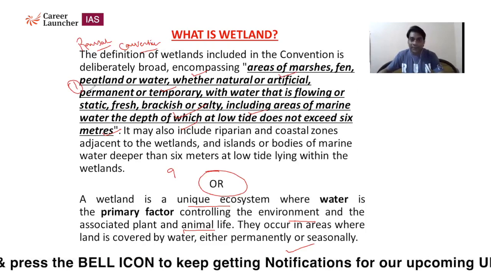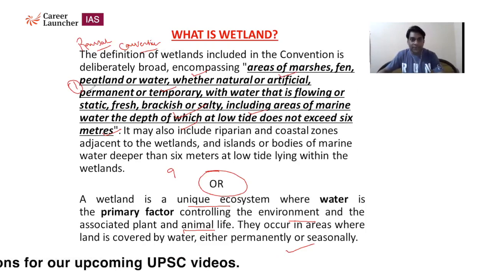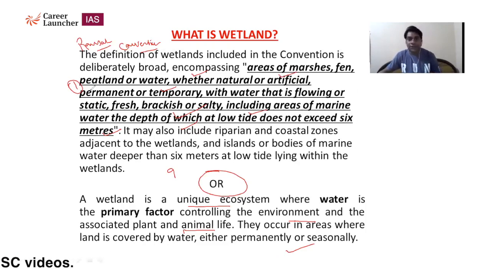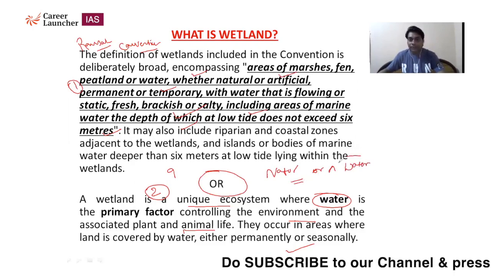If you do not remember the first one, because it includes a lot of physical terrain terms like permanent or temporary, natural, artificial, marshes, fen, peatlands, you can use the second definition. That second definition talks about water being the primary factor. So what is the meaning of wetland? A wetland may be natural or artificial, meaning it may be man-made. The most important thing about wetland is water. Water should be present there.